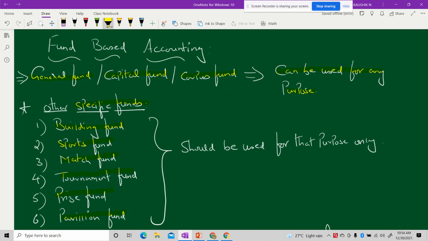And remember, any fund which falls under the category of specific funds should be used only for that particular purpose, and it cannot be used for any other purpose. Say, for example, we have seen in our first video that schools and colleges come under NPO.